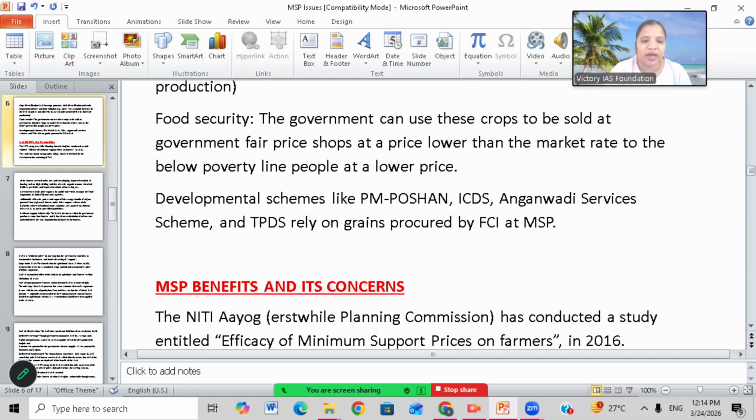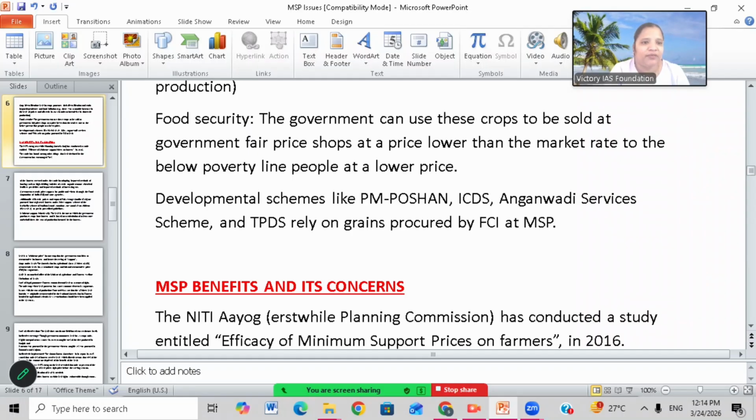The government can sell these crops through government fair price shops at a lower price than the market rate to below poverty line people. The government bought the crop at MSP, so they are not getting any profit out of it. In that case, they can sell this produce to BPL families so that some schemes will be implemented. They can save scheme money.